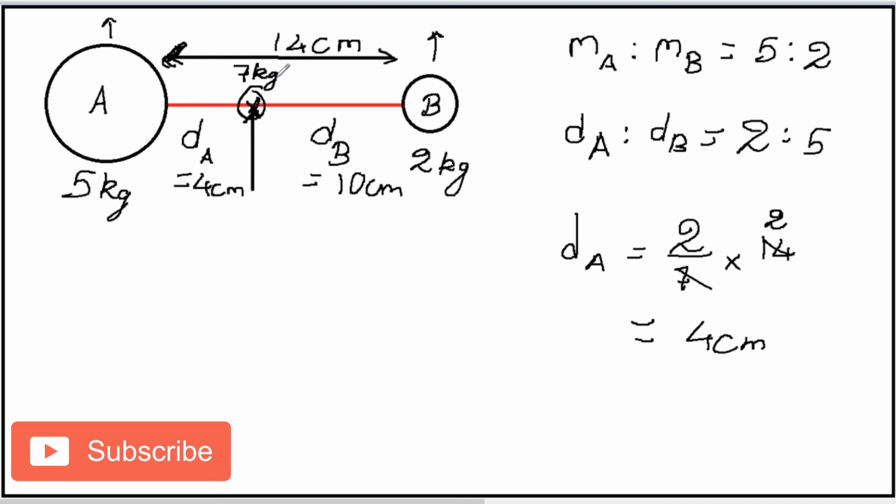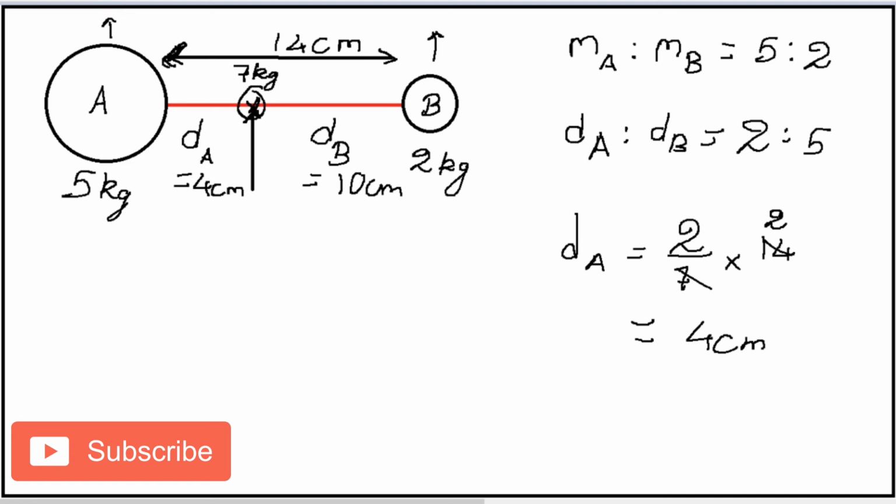If the ratio of the masses is given, I can find out the ratio of lengths, or ratio of distances of center of mass from the two weights. And if the ratio of the lengths or distances is given, then I can find out the ratio of the masses of the two weights kept at the two ends of the rod. So this is the basic mass balance theory, and it can come in handy in solving several geometry based questions, specifically where you have to find out the ratio of lengths.